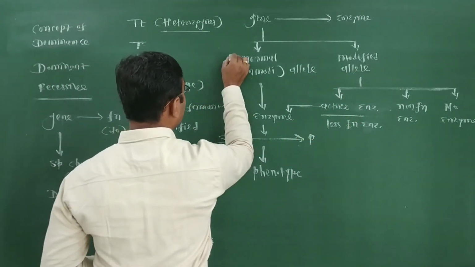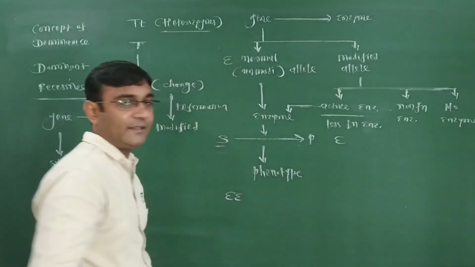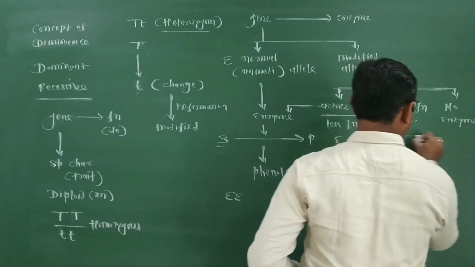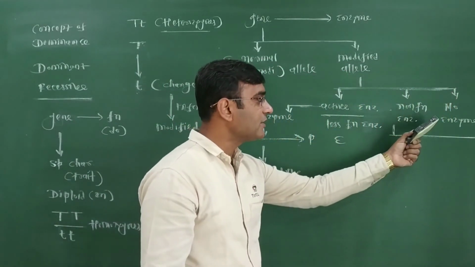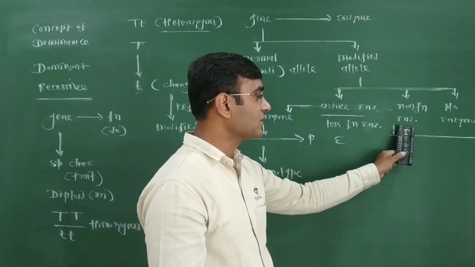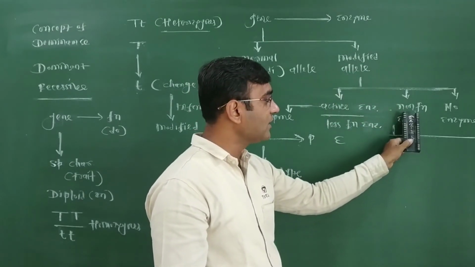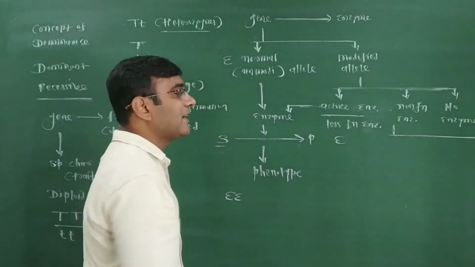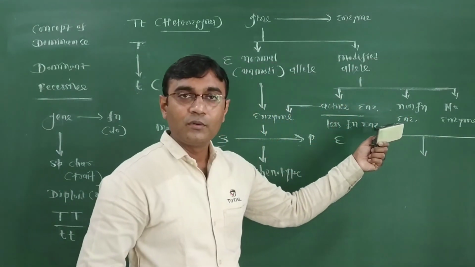This can be called capital E, and this is also capital E. So the genotype is capital E, capital E. But when we think about the modified allele, the modifying factor, when it produces no enzyme or a non-functional enzyme, in this condition the substrate is not converted into product, leading to no phenotype.